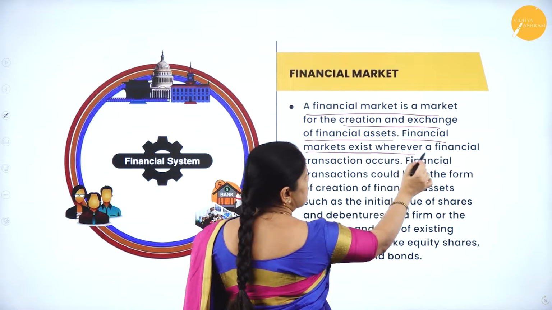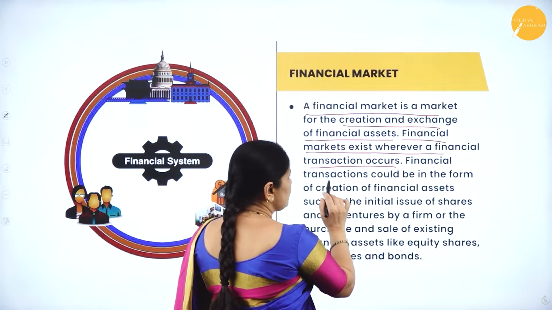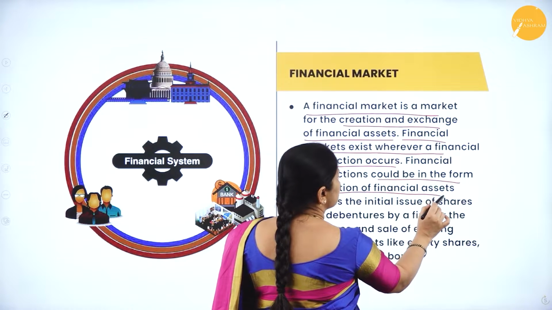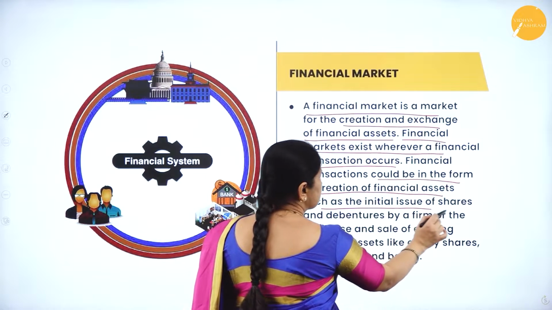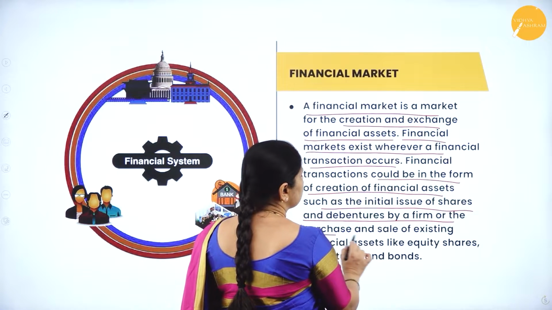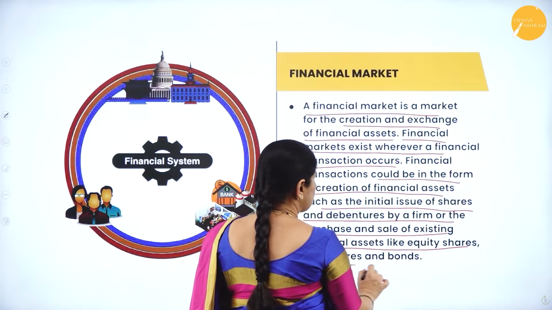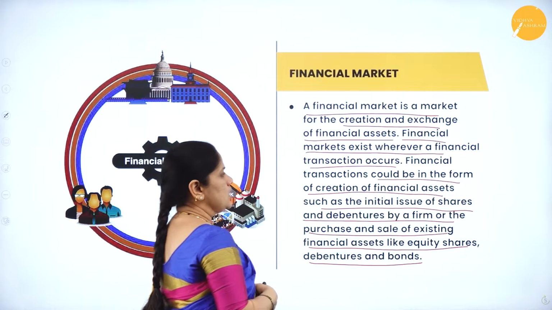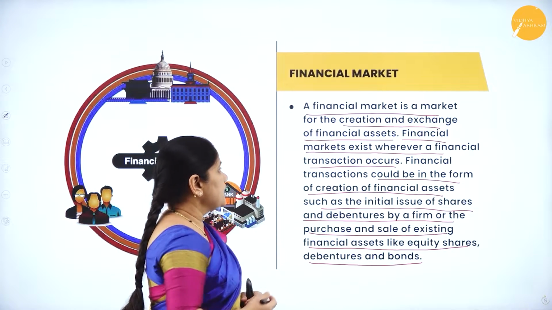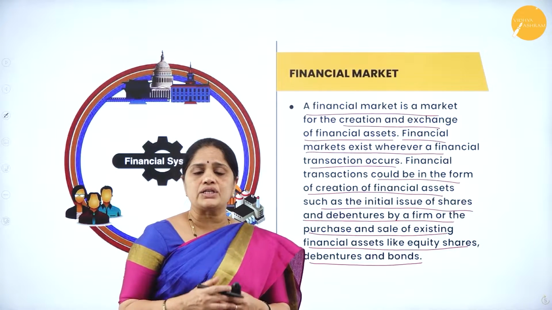Financial markets exist wherever a financial transaction occurs. Financial transactions could be in the form of creation of financial assets, such as the initial issue of shares and debentures by a firm, or the purchase and sale of existing financial assets like equity, shares, debentures and bonds. So, we should understand that a financial market is a market for creation and exchange of financial assets.